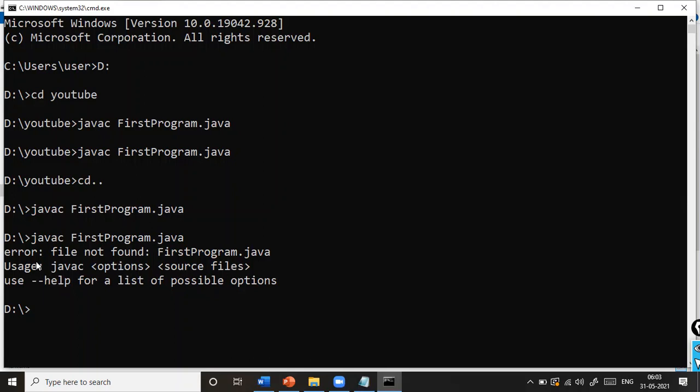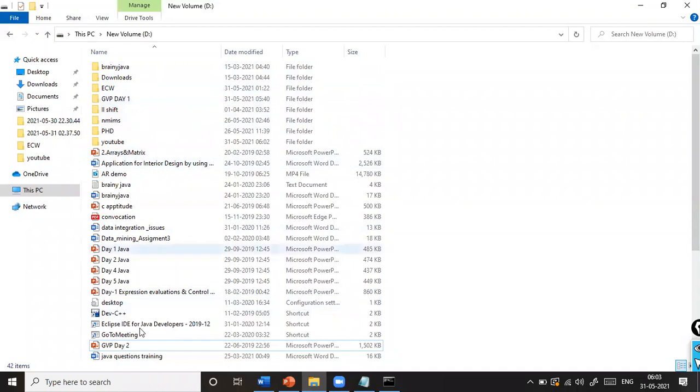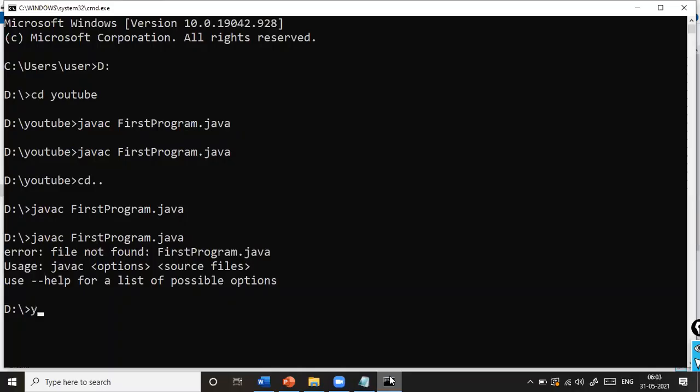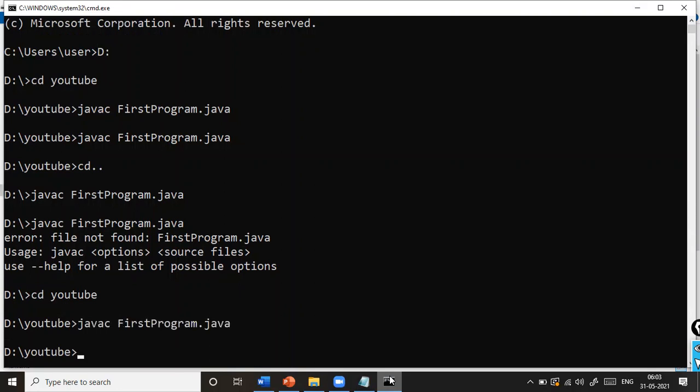What does it mean? The command prompt is unable to detect the Java source file with the file name first program.java in this location, the D drive. It is going to search only in the D drive. It is not going to search in the subfolders of the D drive. That is the reason it is mandatory for you to give the exact location of your Java source code. So I need to move from the D drive to one of the subfolders, and my subfolder name is YouTube. That is the reason I gave cd space YouTube. Now I can compile my source code from this particular location.